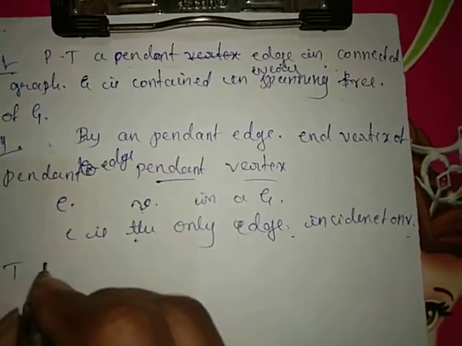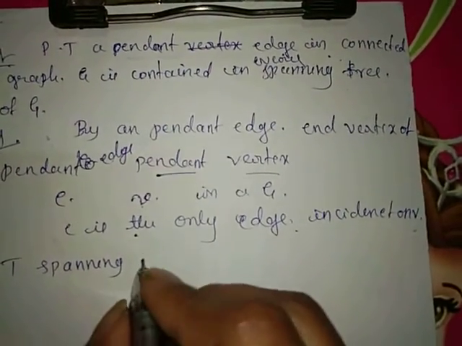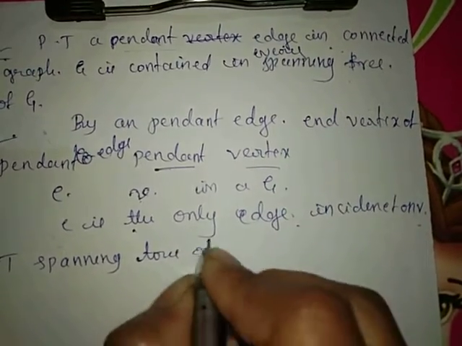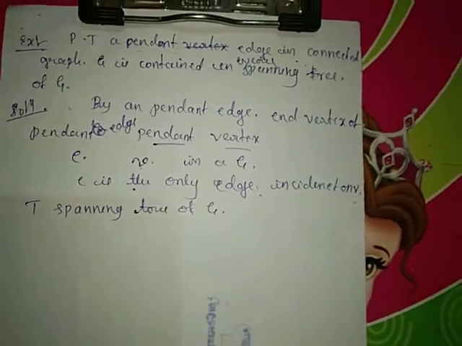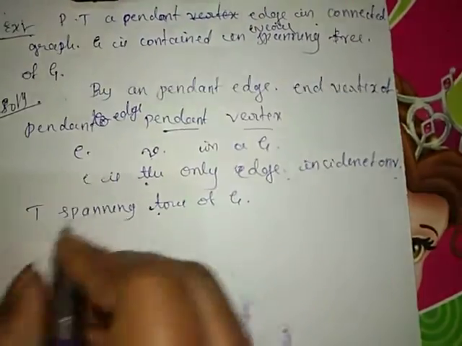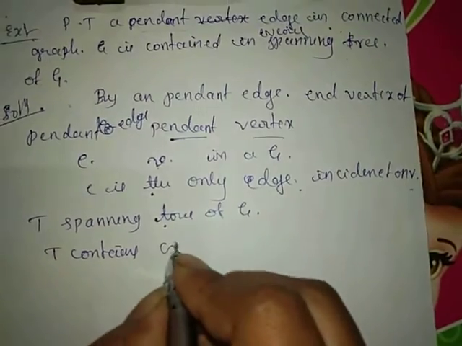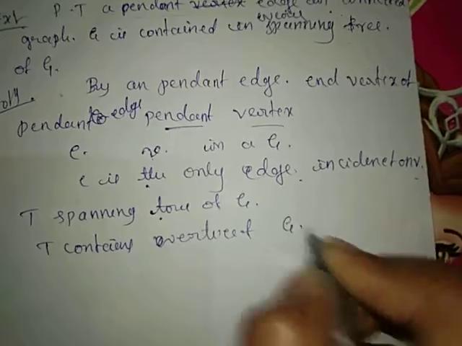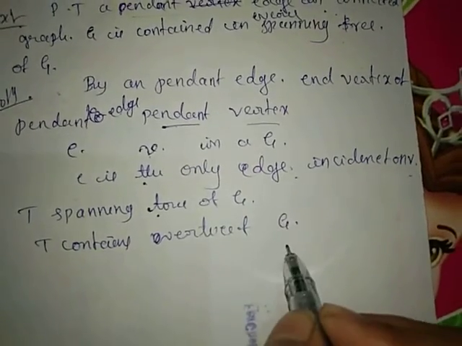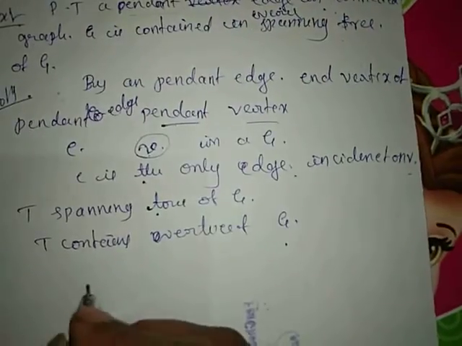Suppose T is a spanning tree of a connected graph G. We know that if T is a spanning tree, T contains all the vertices of G, which means T contains the vertex V also.